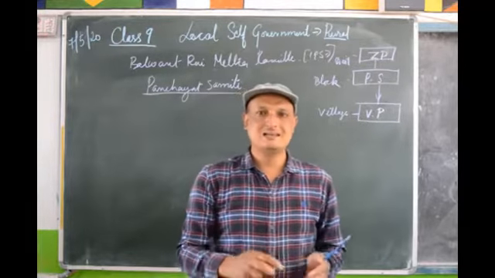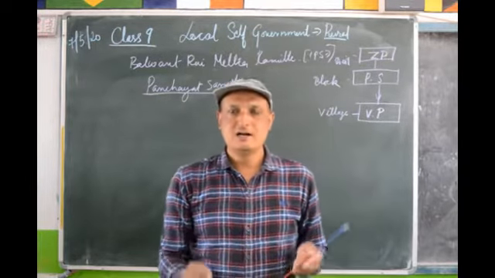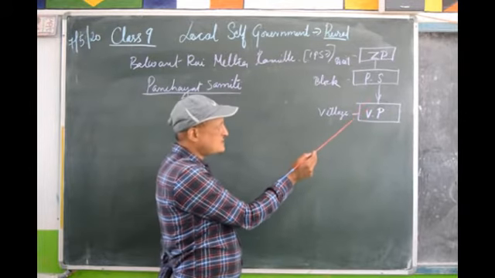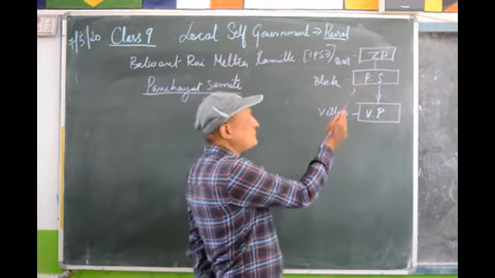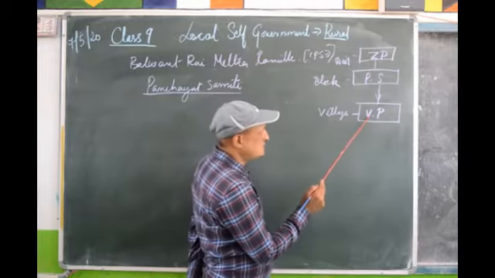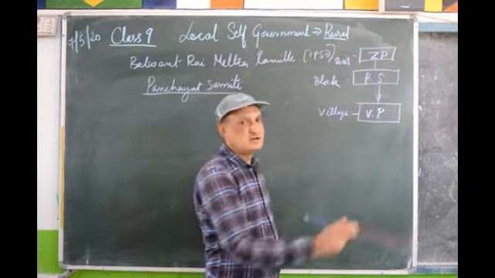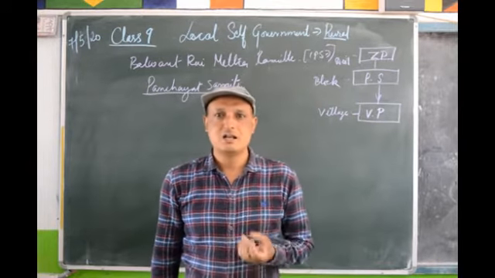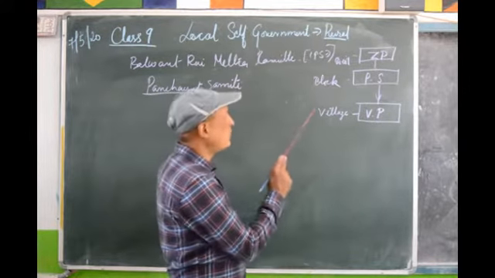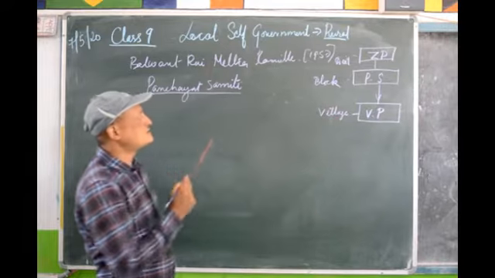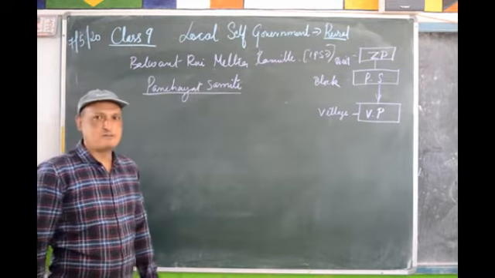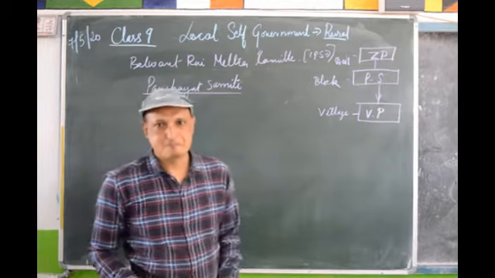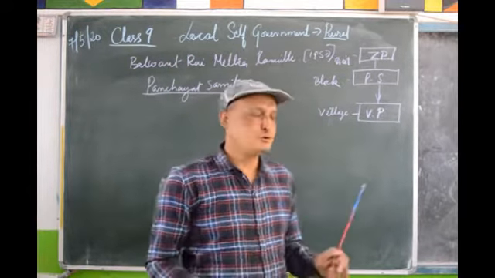So, Panchayat Samiti is an intermediate body at the block level in the three-tier structure of local self-government that was recommended by the Balwant Rai Mehta Committee. Now let's go to the composition.